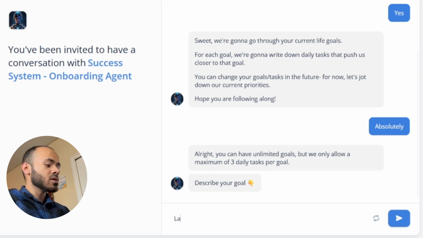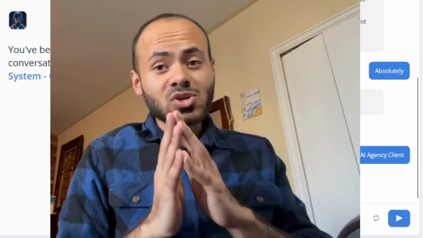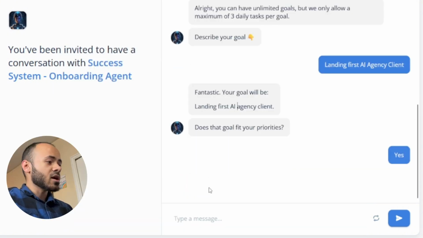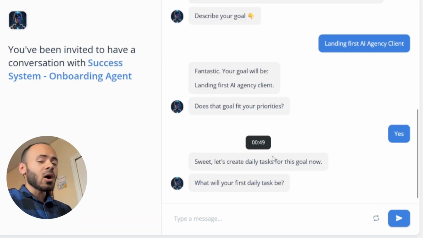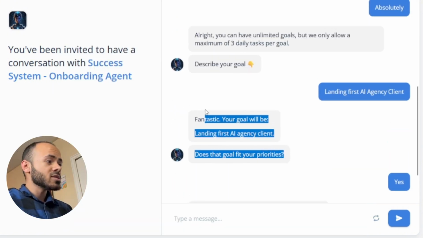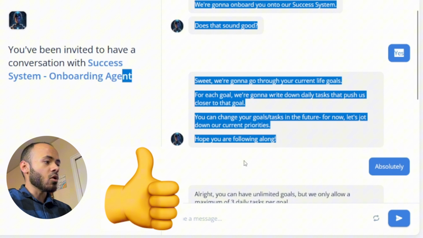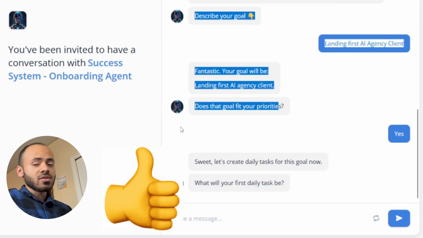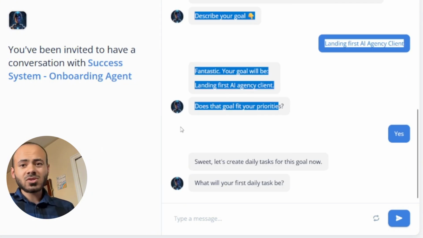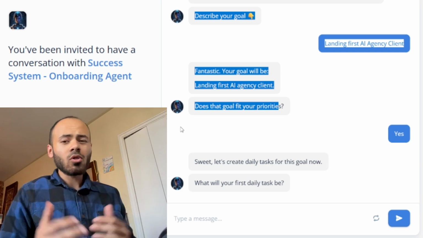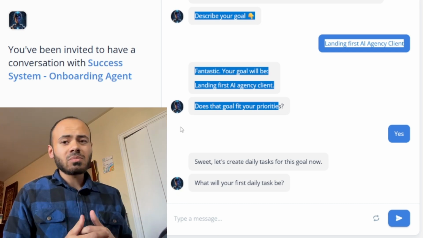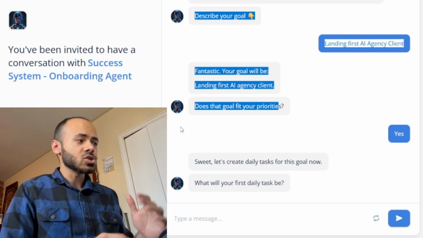So my first goal is going to be landing my first AI agency client. I'm sure we can all relate to that. So yeah, that's our first goal. It's our priorities. I want to say one thing here. You can see that I'm always asking the user throughout the conversation if things are going well, hoping you're following along, and that this fits your priorities. This is because if you just bombard the user with all this text, it's not going to be a nice flowing conversation. So you want to keep it short and get the user engaged.